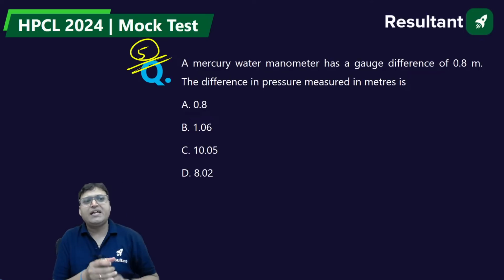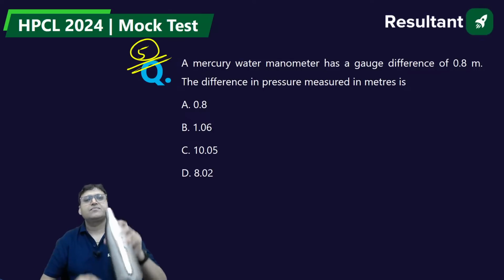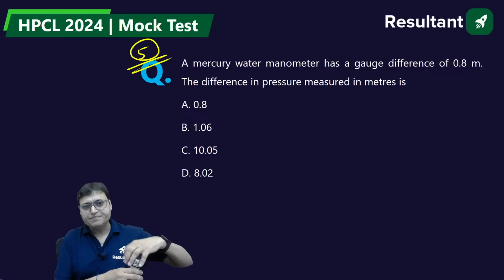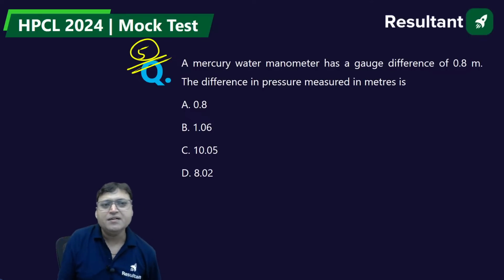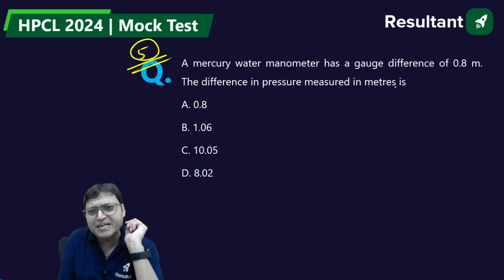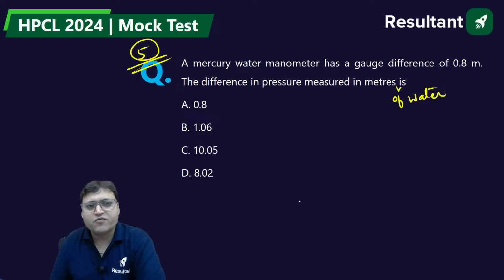I am having 25 questions in total. In mercury, the question is a little incomplete: the difference in pressure measured in meters of water. Question number 5.